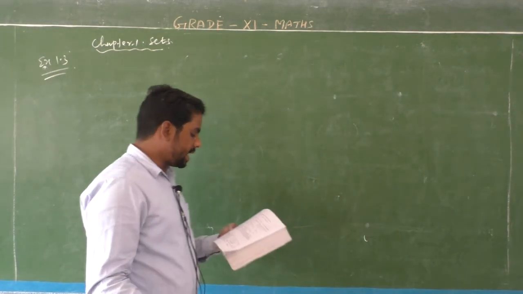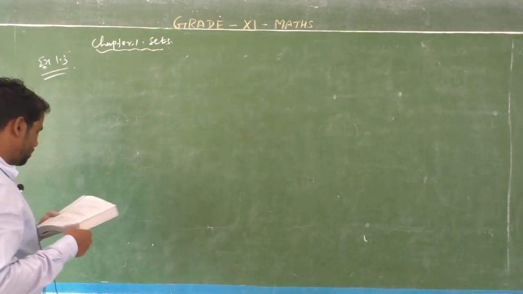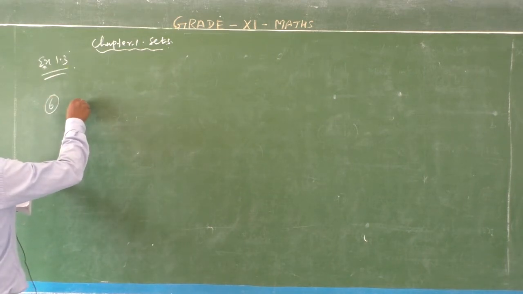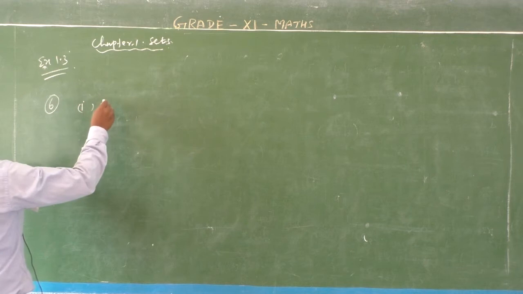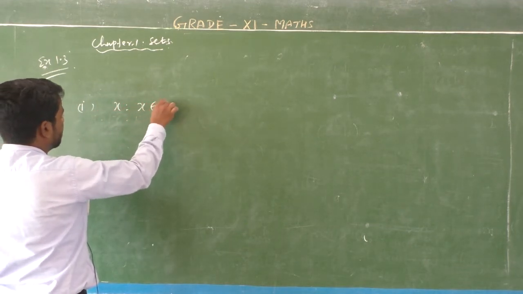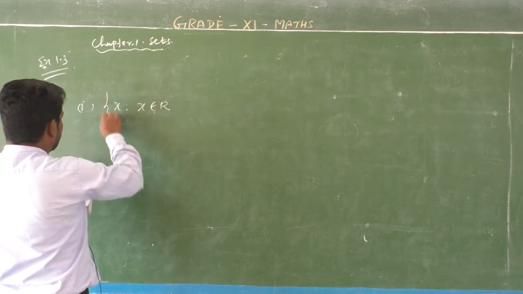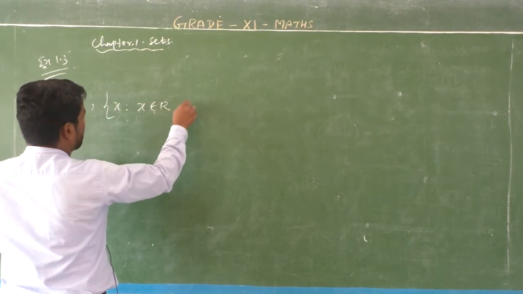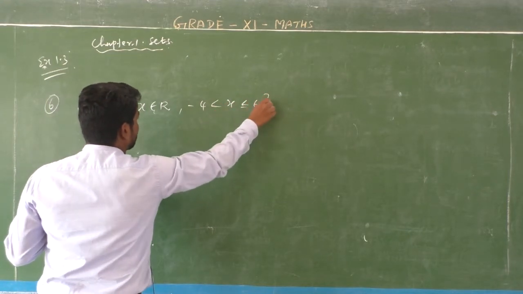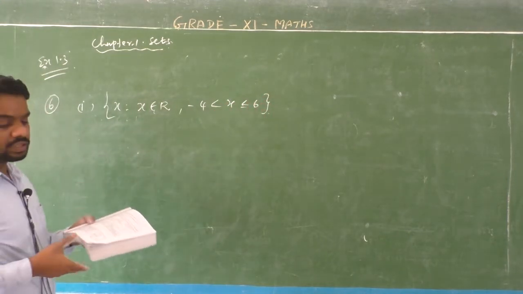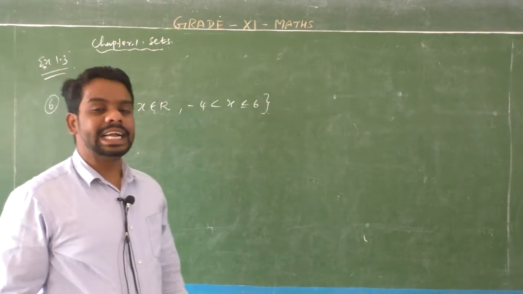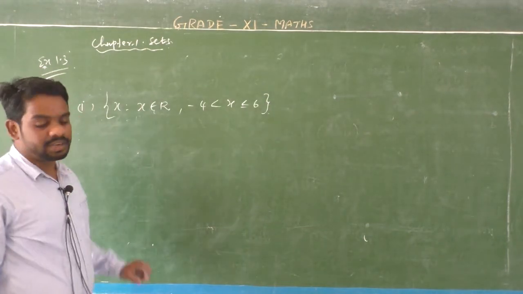Write the following as intervals. First question: x such that x belongs to R, minus 4 is less than x is less than or equal to 6. This is in roster form, set builder form. So write the interval form for the given set builder form.